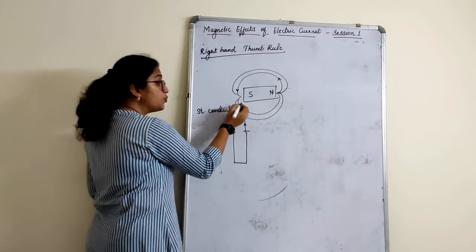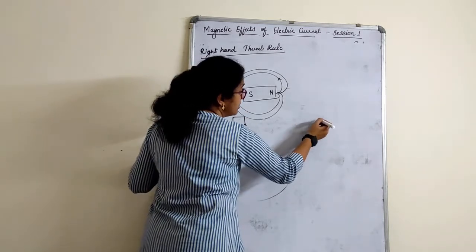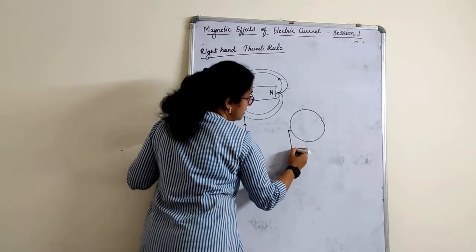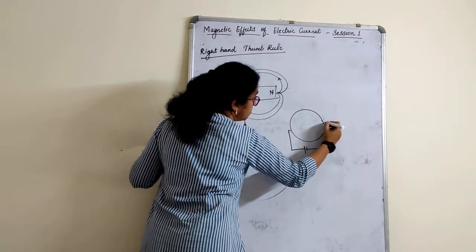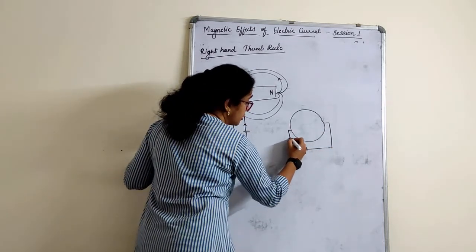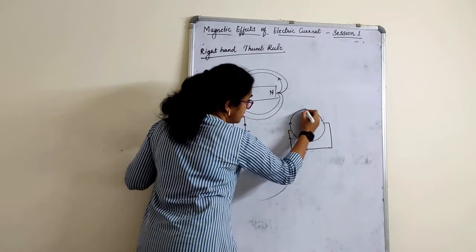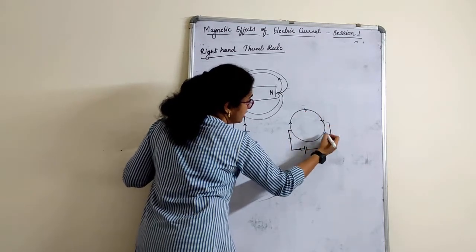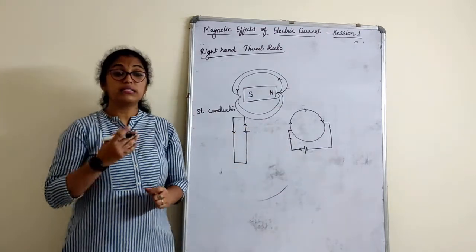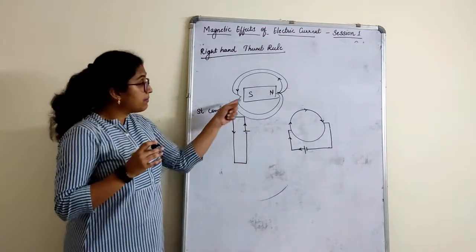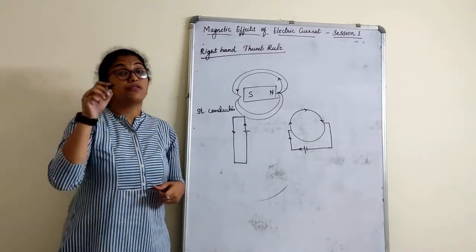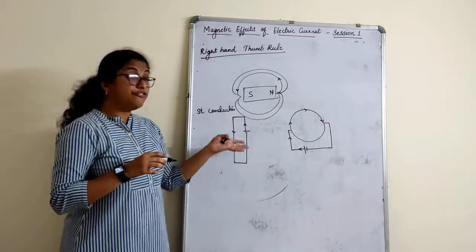Now similarly, we have another, what you can call a circular conductor. So assume that this is a circular conductor and this is in turn connected to a battery. Now in this circular conductor, current is flowing in this direction, this way, right? So when current is flowing in this direction, where are the magnetic lines moving from? North to south. Where is north and where is south? From where is it originating and where is it ending?